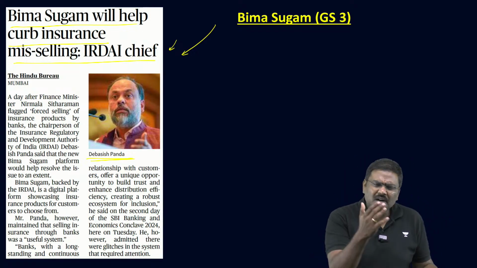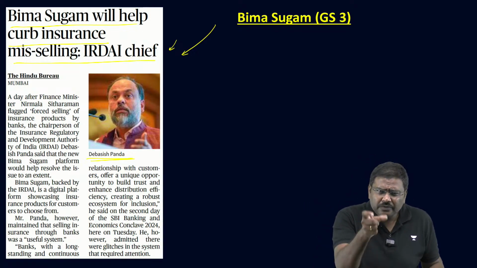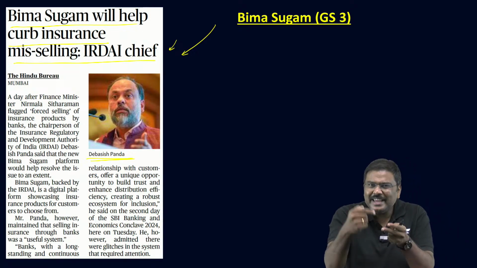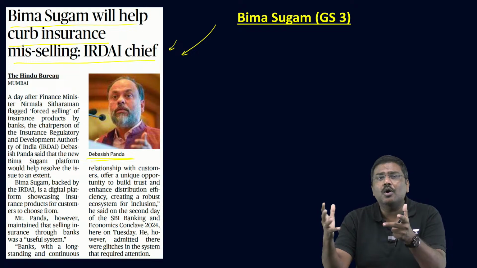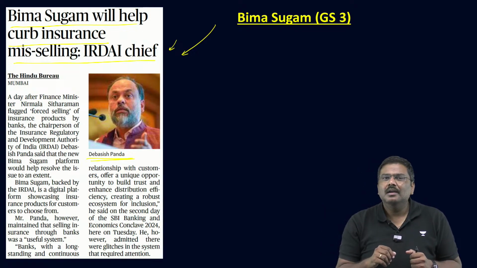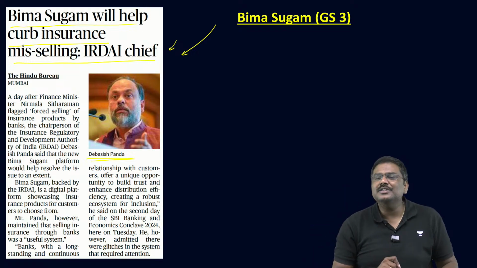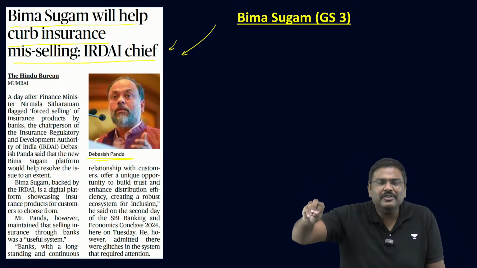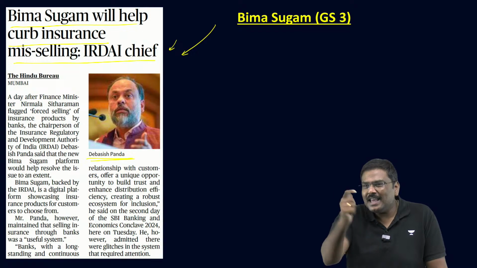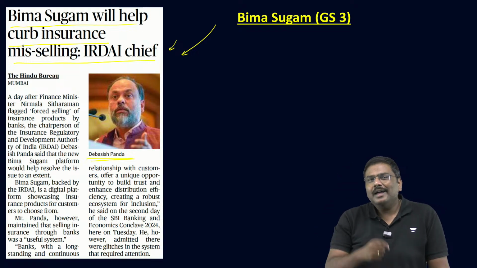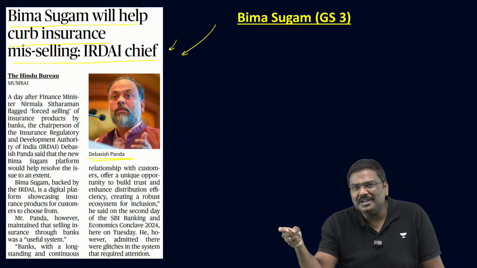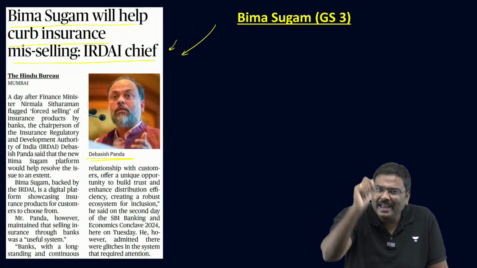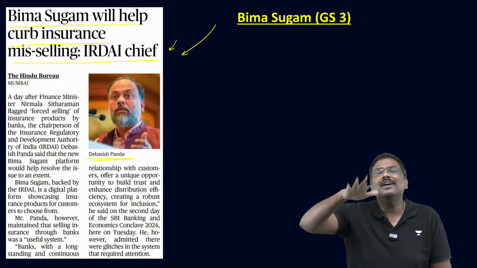In the same way, there are multiple insurance products for which the information is not correctly provided to the customer. For example, let me take a scene from a very famous movie, Oh My God. I'm pretty sure most of you have seen that movie. Paresh Rawal will sign the insurance document, and after his store is struck by lightning, he goes to the insurance company, says, I'm supposed to get this much amount of coverage. And the manager says, you have not read the terms and conditions. And because you have not read the terms and conditions, you will not be given the insurance amount, because anything which is an act of God cannot be covered under insurance.